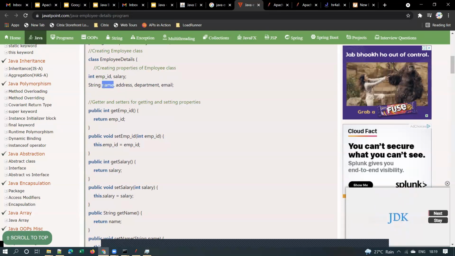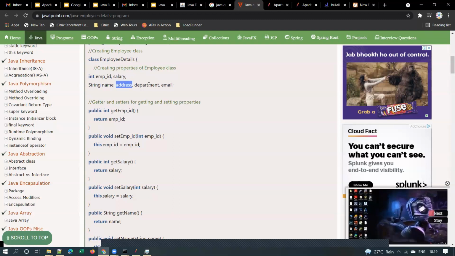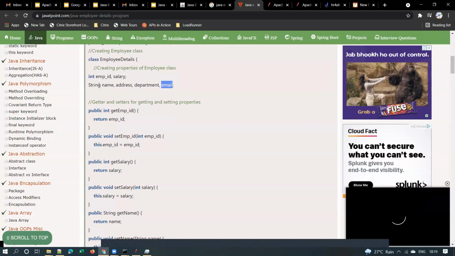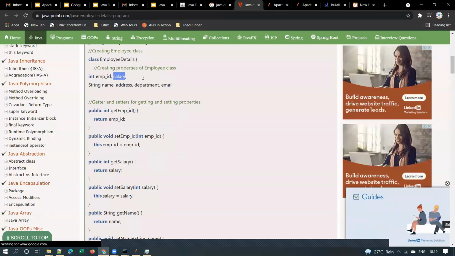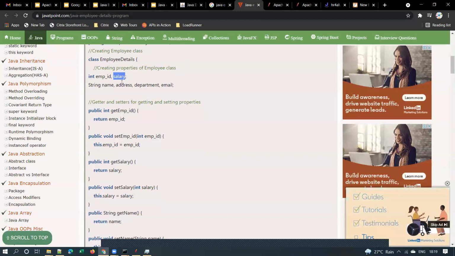So name is defined as a string, address is also defined as a string. In the same way, department is also defined as a string, email is also defined as a string. So you'll have integer objects, string objects, and so on. So when an employee object is created, all these objects will be created: employee ID and salary and so on. And all these objects will be stored in the Java heap.